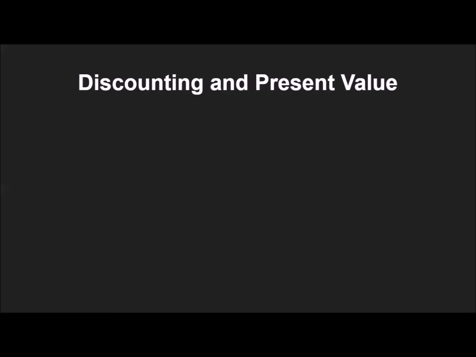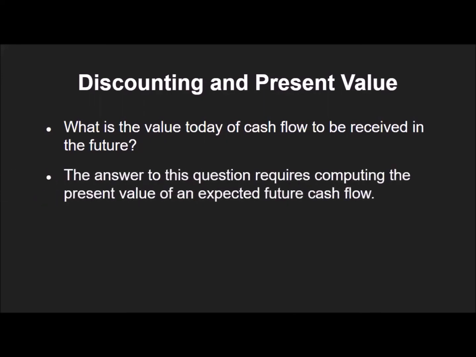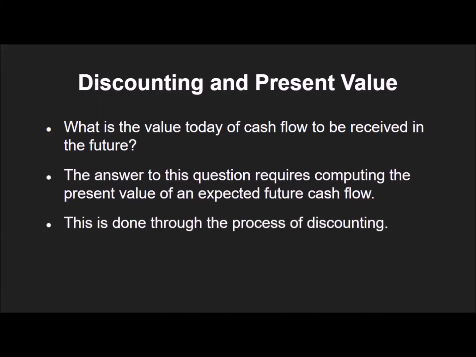We have been looking at compounding and future value in the previous slides. Now, let's take a look at the opposite side: discounting and present value. Let's say there is $10,000 to be received in 2 years. What exactly is the $10,000 worth today? Discounting is a technique used to find out the present value of future cash flows to be received.